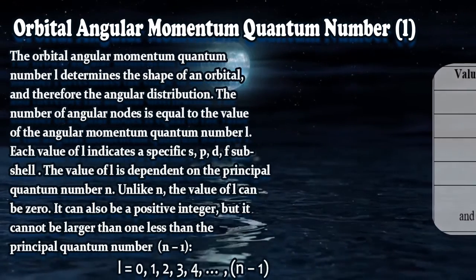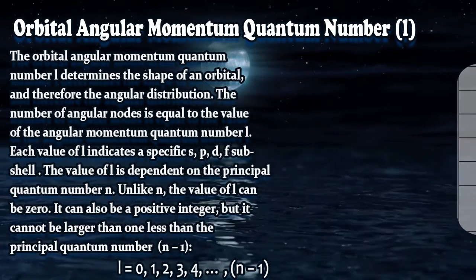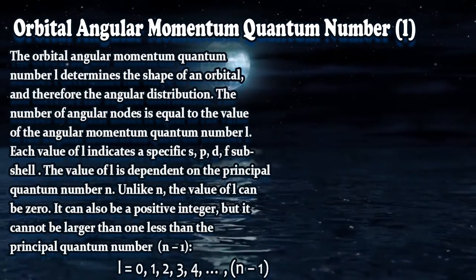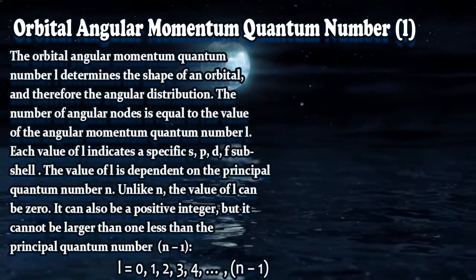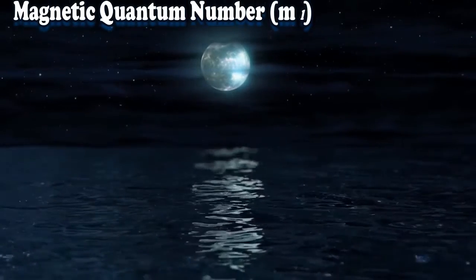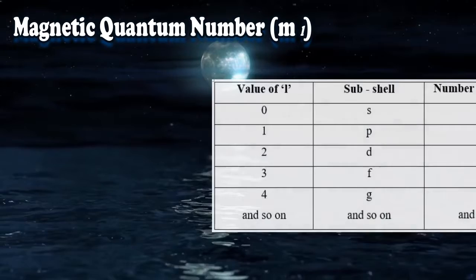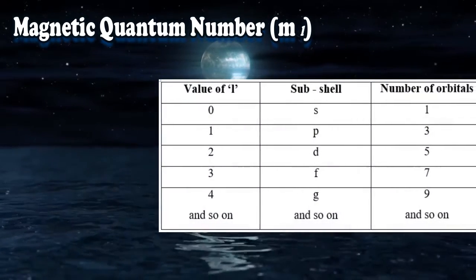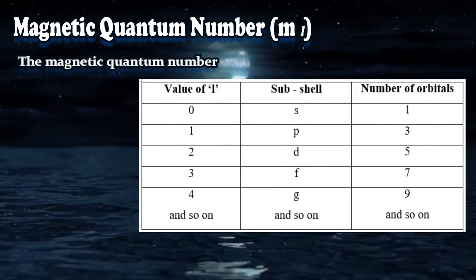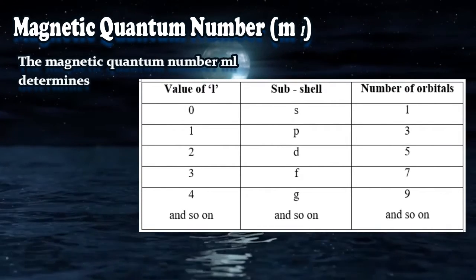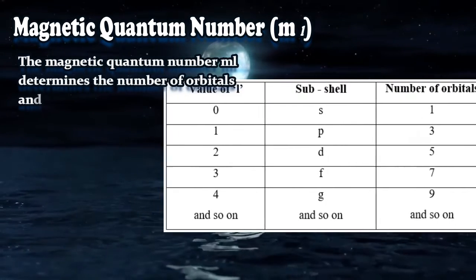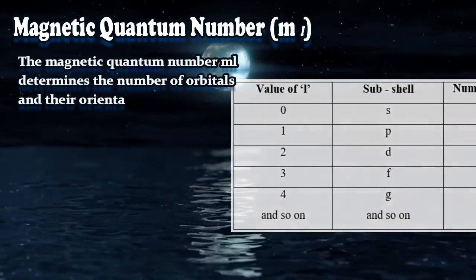Now let us go to some more details. Till now we have discussed the principal quantum number and the azimuthal quantum number. Now we will move towards the magnetic quantum number. The magnetic quantum number denotes the number of orbitals present within a subshell. See, again just go from the beginning. Principal, azimuthal, magnetic. The first one, principal, gives the shell. You move inside, you will get the subshell, that is the azimuthal quantum number. Then you move inside, you will get the orbital, that is the magnetic quantum number. So how can this be explained clearly?